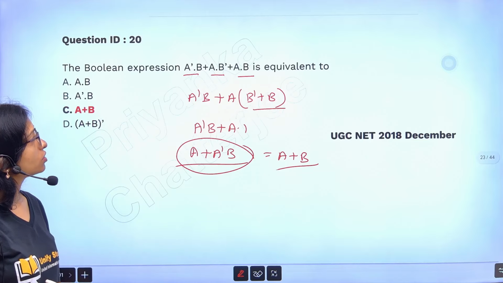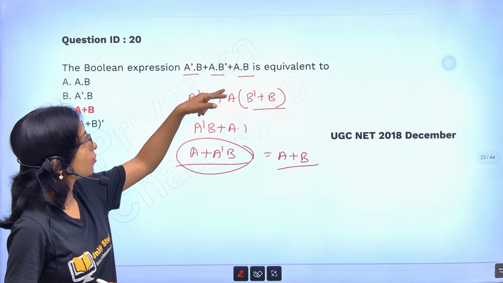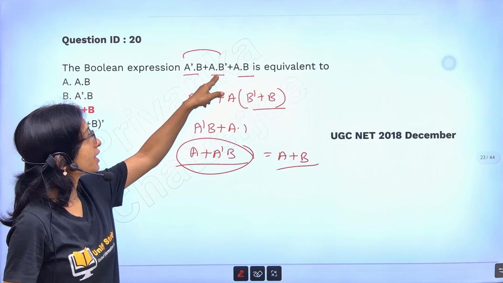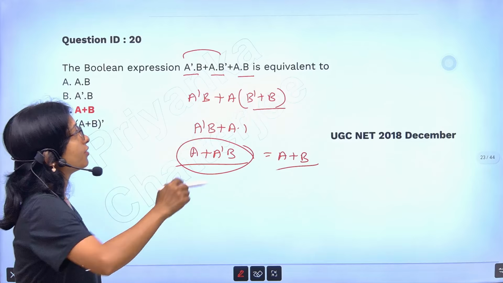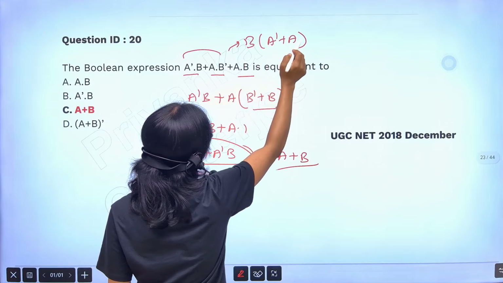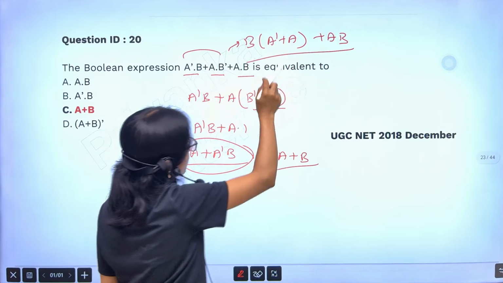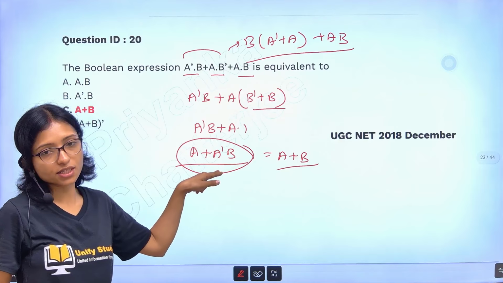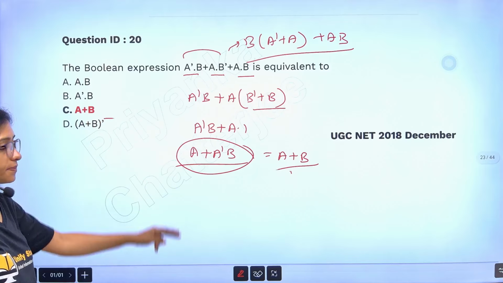Why b common? Here also you can take b common. From here also if you take b common, it's okay. Any one of them: you can take b common, or from here you can take a common. Both are okay. If you take b common from here, then you will get a bar plus a. And from here you are getting a plus b, then the answer will not match. Okay, if you do this, then easily you get this formula and you will get a plus b. Clear?